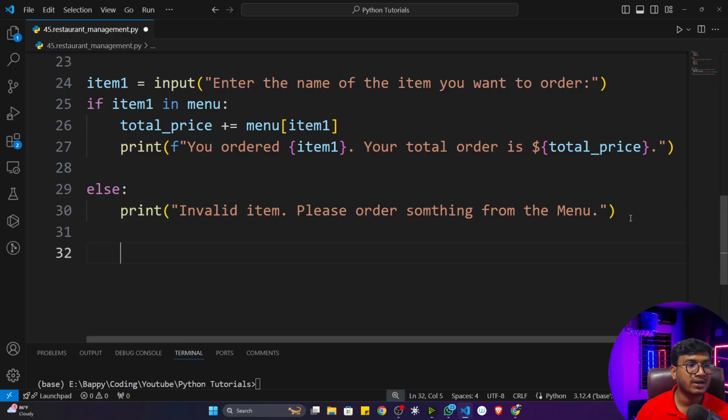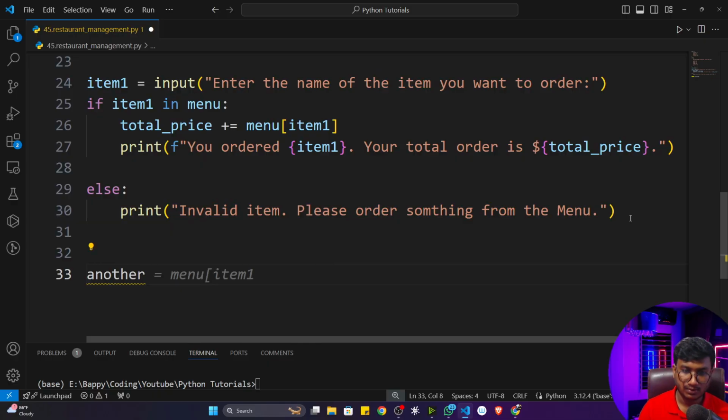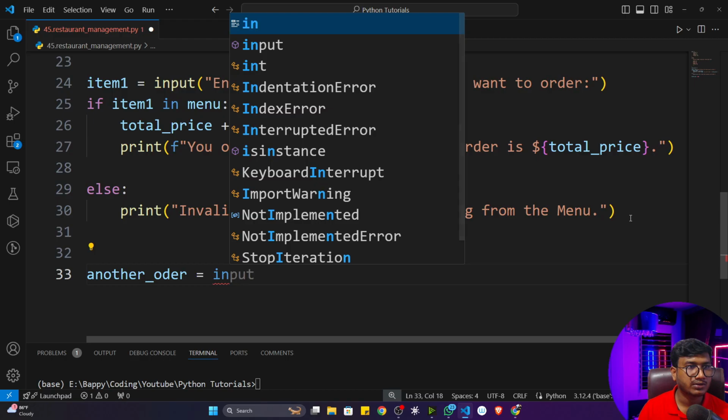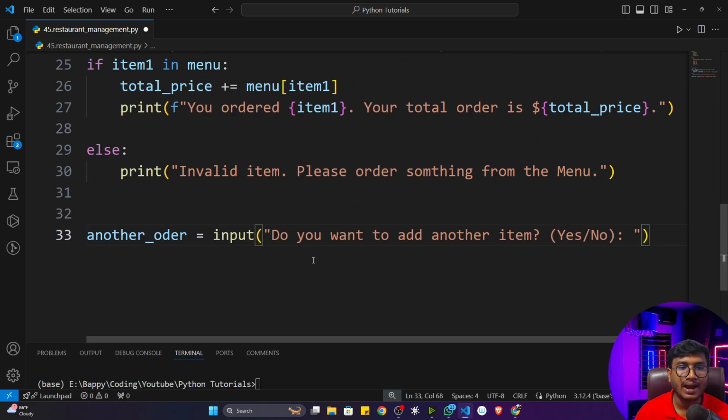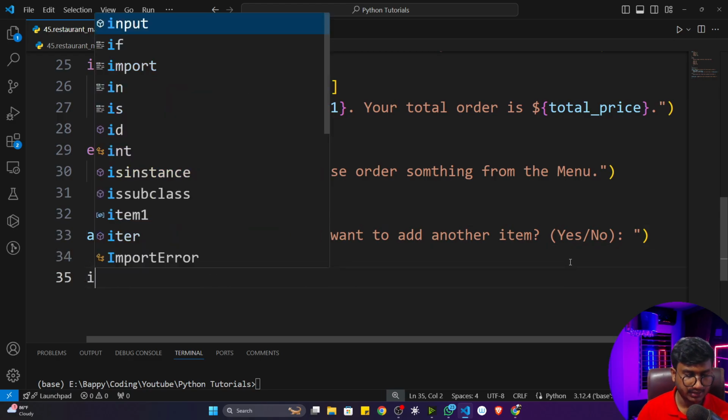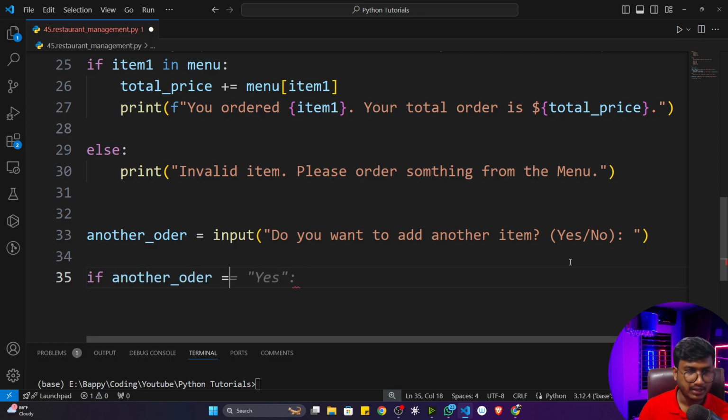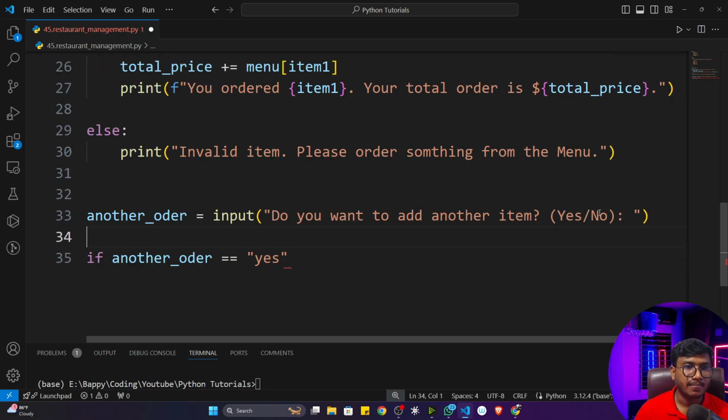Now once he has ordered one item, I'll ask another time. So I'll take another variable. I'll write another order is equal to, I'll again take an input. So here I'm asking, do you want to add another item? Yes or no. If the user is giving yes, what will happen? I'll check this particular statement: if another order is equal to yes. Now what I will do, see, the user may give a smaller character yes or a bigger character yes. Okay, it's up to them.